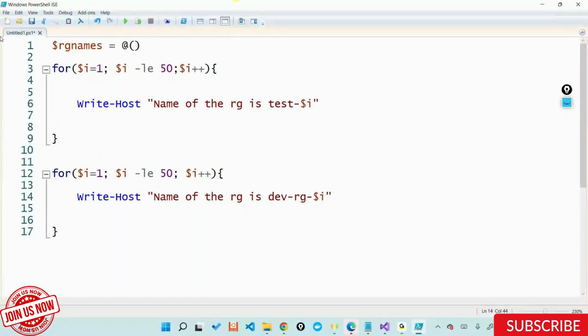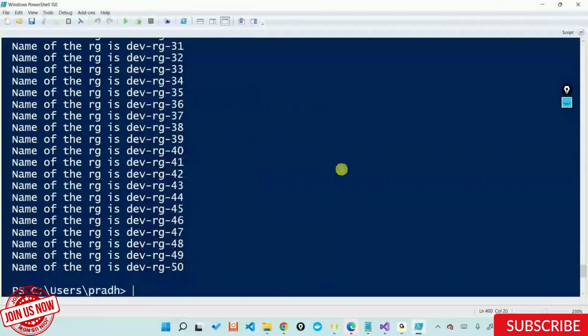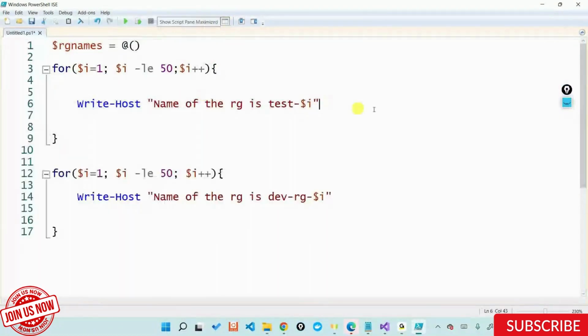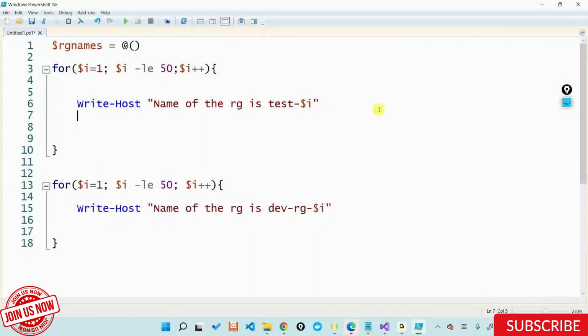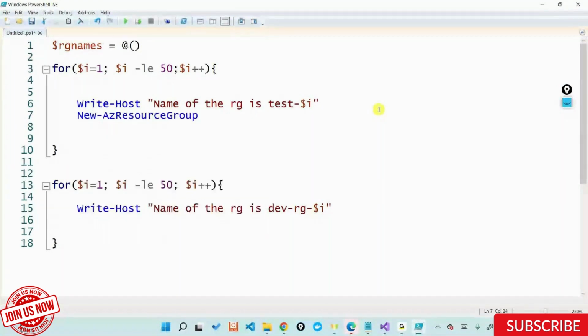And if I execute these out here, you're getting the first 50 in one pattern, the other 50 in the other pattern. So it's just about the pattern and how you filter it out. And once you have this, what I can do is say New-AzResourceGroup to create a resource group, -Name, the name of the resource group.